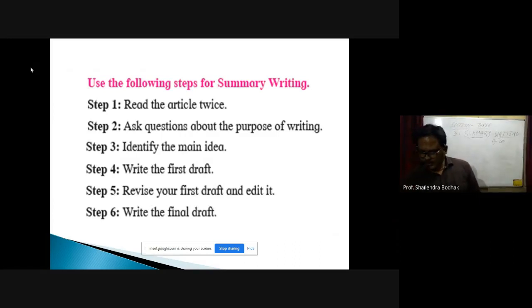Now we have read yesterday the sample passage of summary writing, and it was related to learning disability. Now after reading that passage, you can ask certain questions like, what is the text about? So what is the passage about? So naturally the answer comes, it is about learning disability.